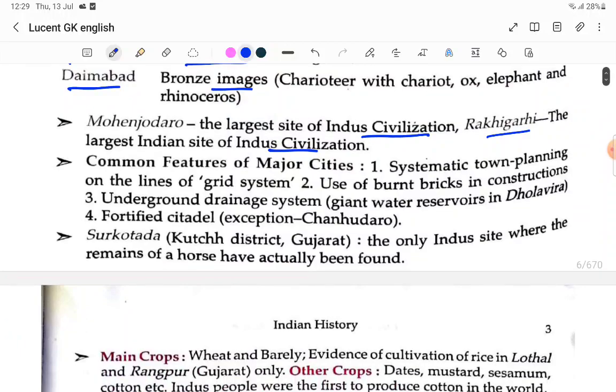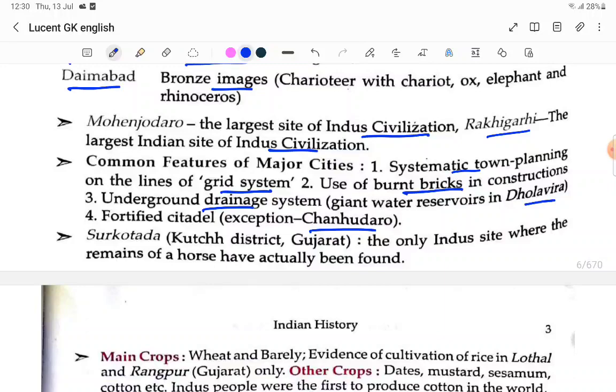Common features of the major cities. Systematic town planning. So there is systematic town planning on the lines of the grid system. They will use grid system. Use of burnt bricks in the construction. Underground drainage system. Grain water reserves in Dholavira. Fortified city with a citadel, exception Chanhudaro. So Chanhudaro, citadel is not there.